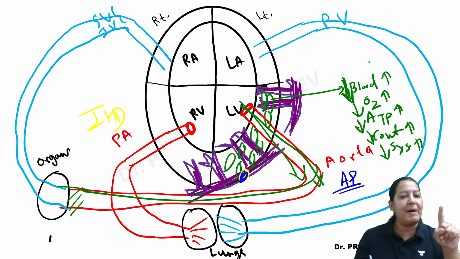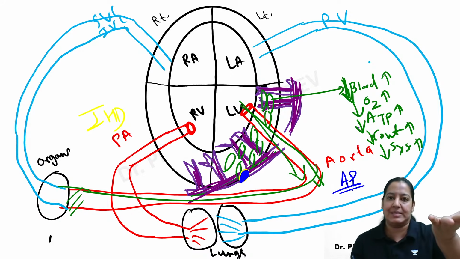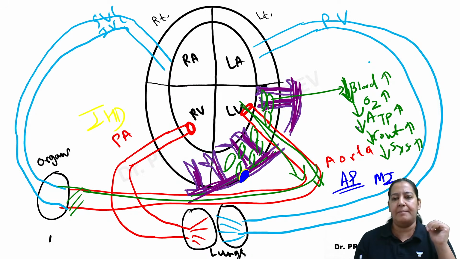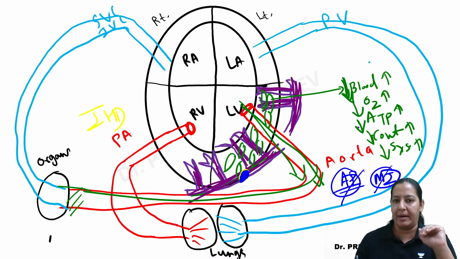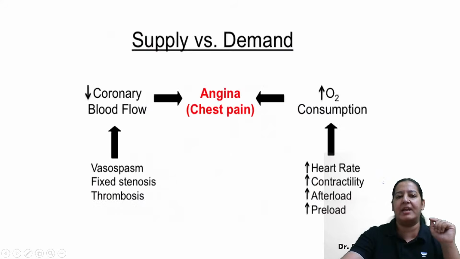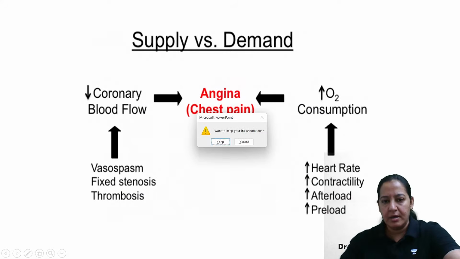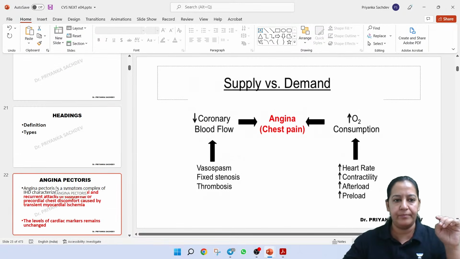And if this obstruction is permanent, if it is not going away, it results in necrosis of the wall of the left ventricle. It results in MI. So in angina and MI, the obstruction is sudden, but in angina it is temporary, and in MI it is permanent. That I am going to teach you in detail. So let me start angina now. Just a second. I am starting angina right now.